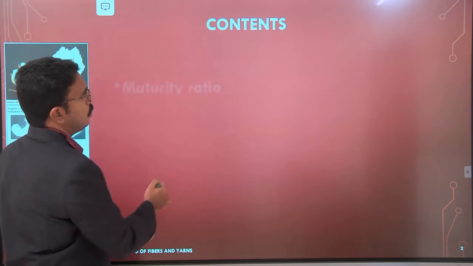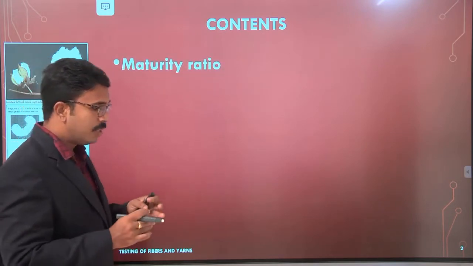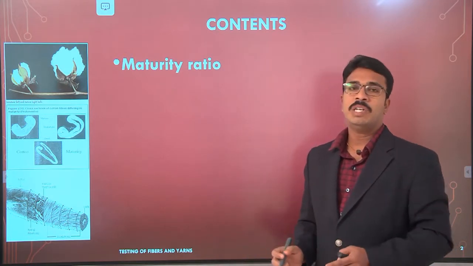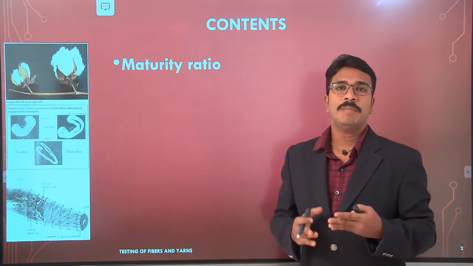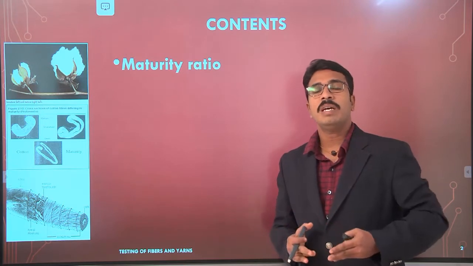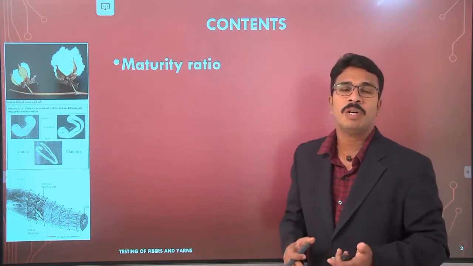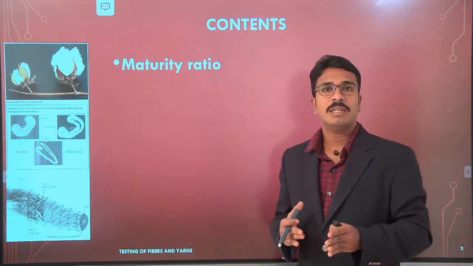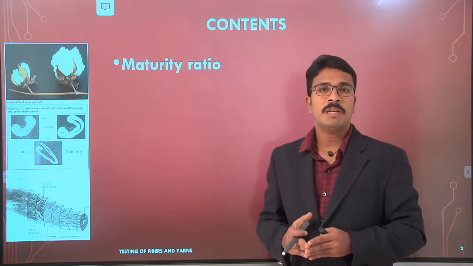Today's presentation covers the following contents. First, what fiber maturity is and in what way it is an important aspect to be considered at the starting stage of the spinning process.